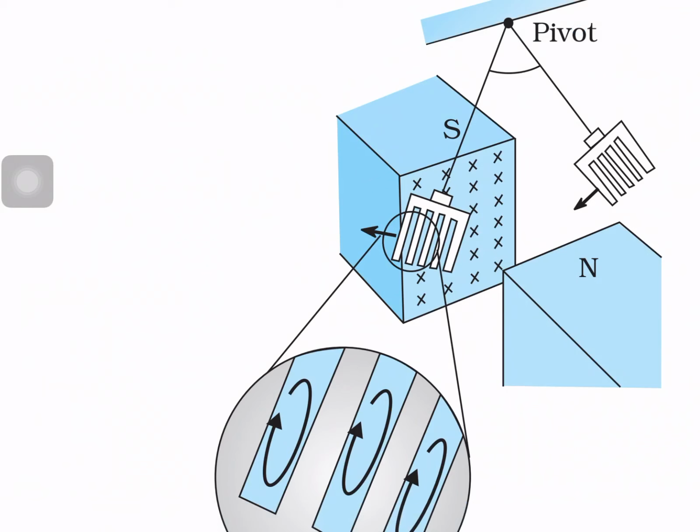Why? Because if eddy currents are set up in the transformer, that leads to dissipation of electrical energy in the form of heat. So we should reduce the heat energy and the loss of electrical energy, and so we should reduce the eddy current. How will you reduce the eddy current in a transformer? The core is made up of laminated sheets. The laminated sheets reduce the eddy current, and these sheets are arranged parallel to the magnetic field.